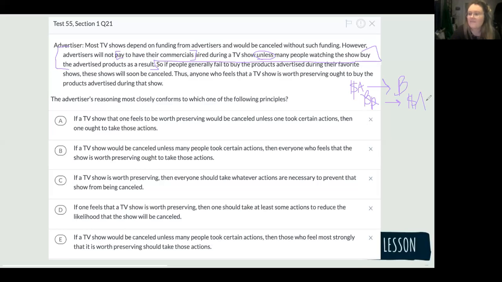Exactly. That's how, unless it's tricky because we put the sufficient in and then you have to flip, or you put the necessary in and you have to flip the sufficient. So just think about how unless works there.